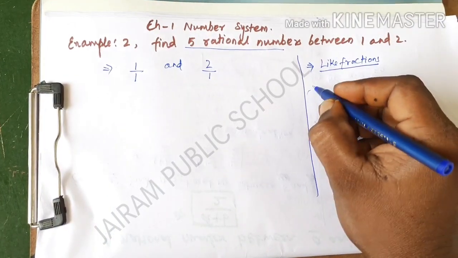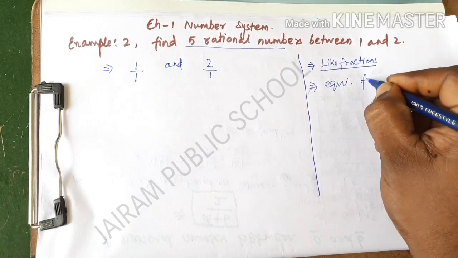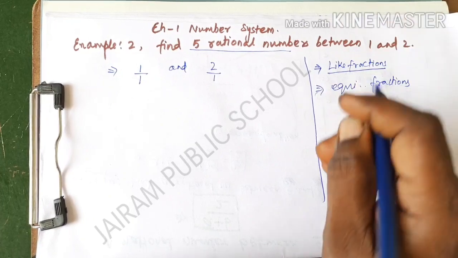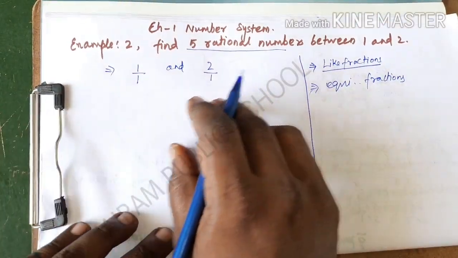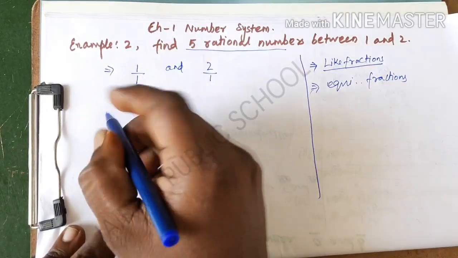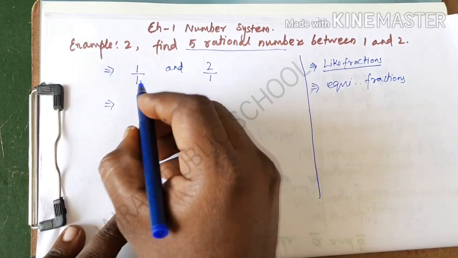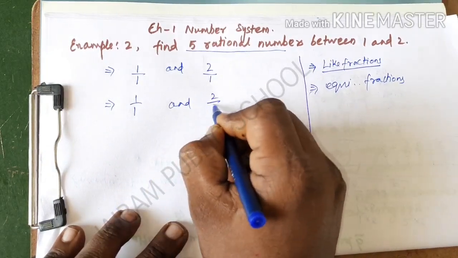So the next step is you have to convert to equivalent fractions. Whatever number you use is no problem, for example 2, 3, 5, 10, 100, whatever number you are going to use. The next rule is you convert it to an equivalent fraction. Yes, the first number is 1 by 1 and the second number is 2 by 1.